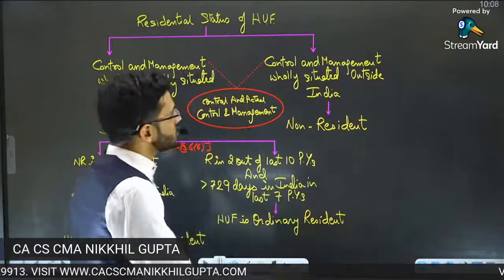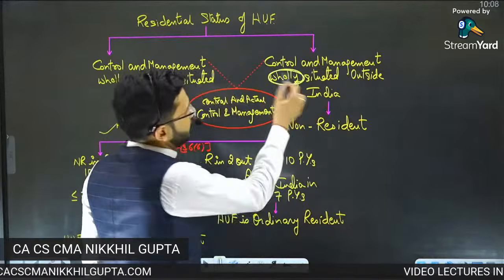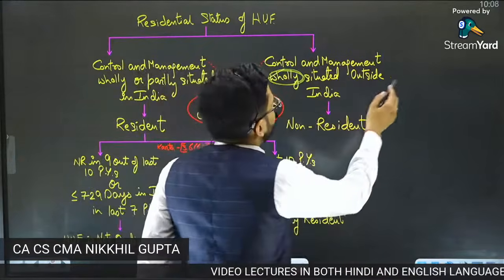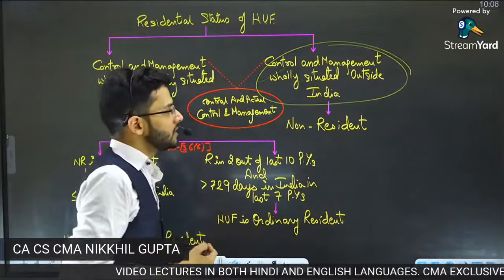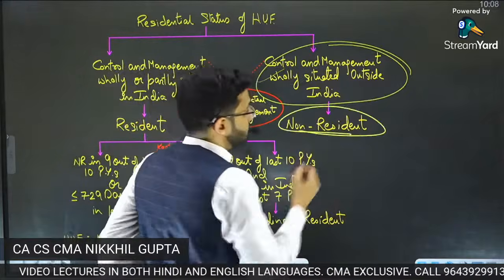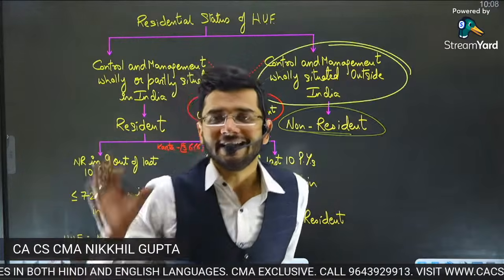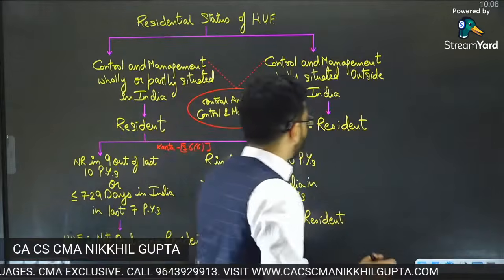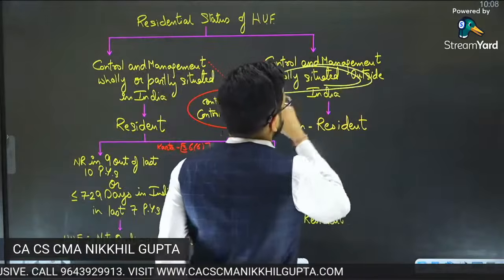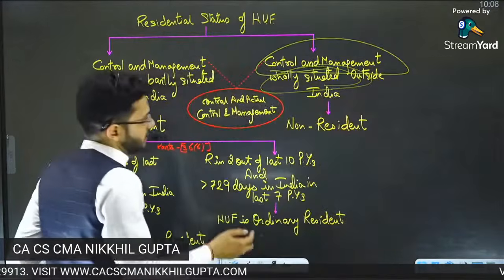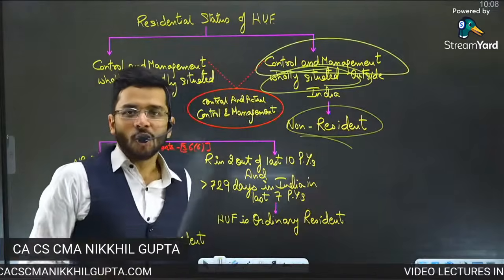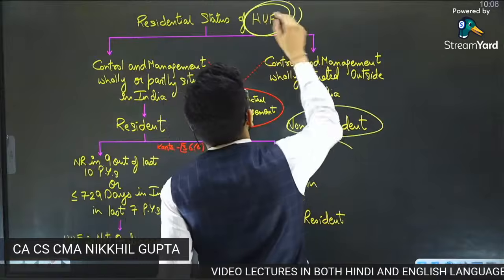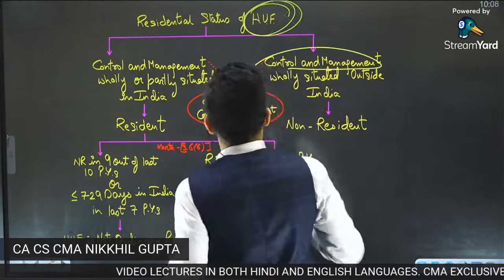But if you take all the decisions outside India, then we will say your control and management is wholly situated outside India, and you will be classified as a non-resident. So in case of an artificial person, period of stay is not relevant. What is relevant is control and management.